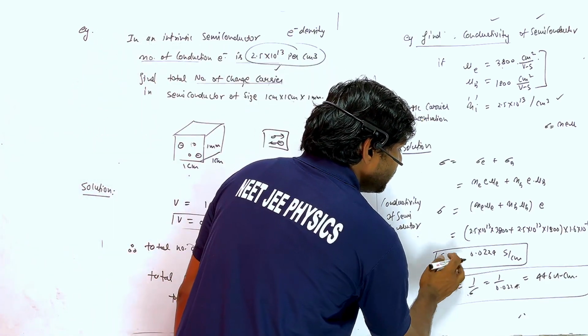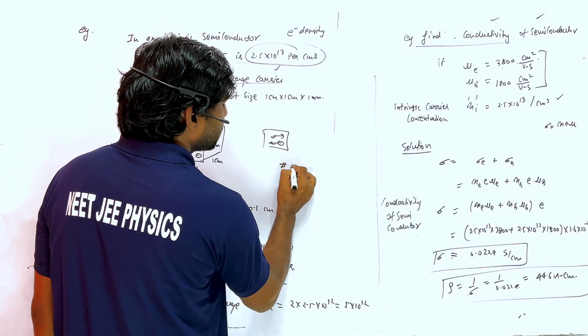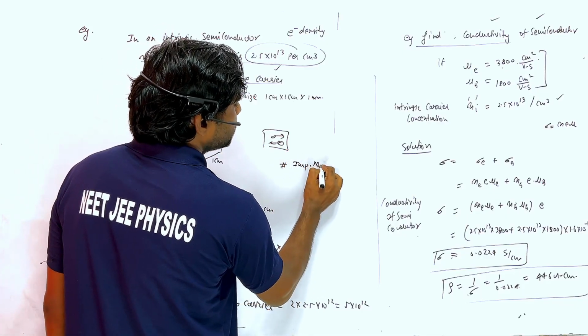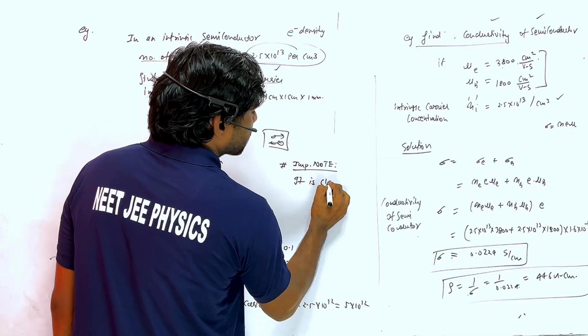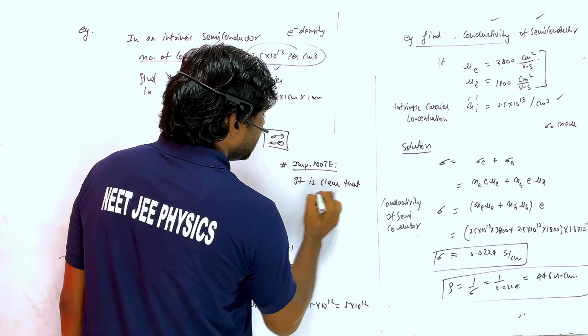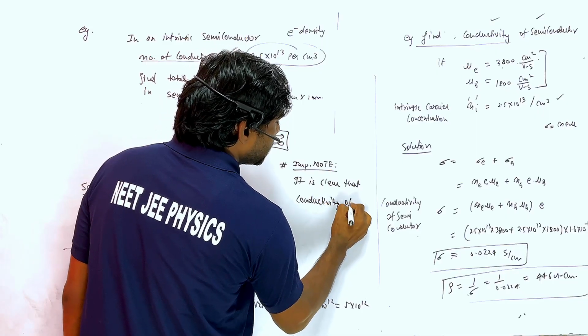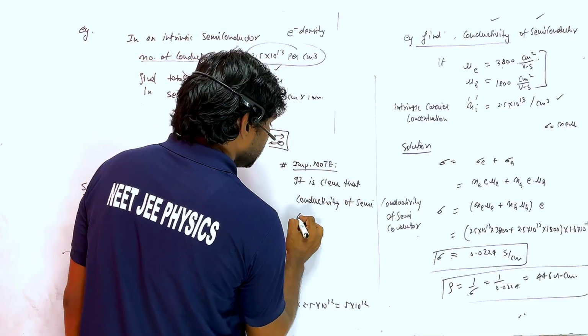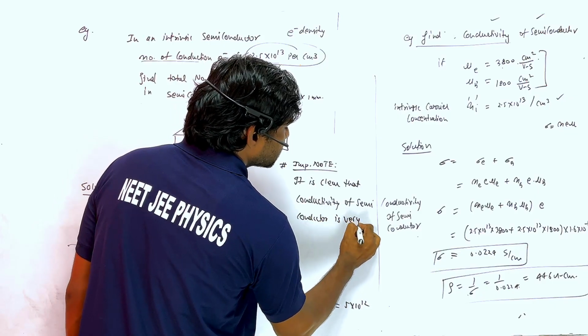But the conductivity of the semiconductor is very less. I am writing here the important note. It is clear that the conductivity of the semiconductor is very less.